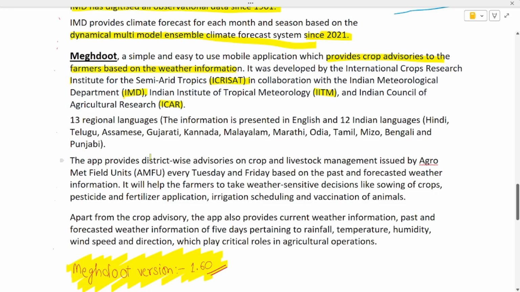These advisories are district wise, and it is not just about crop. These advisories are also issued for livestock management. And issued by whom? Issued by AMFU, your AgroMet field units. On which day of the week? Tuesday and Friday. How many languages are supported? 13 regional languages are included: 12 Indian languages and English.